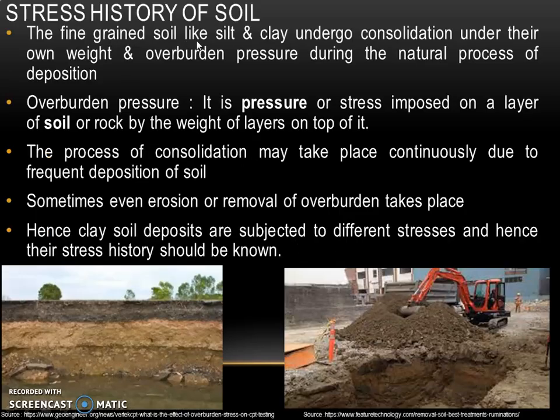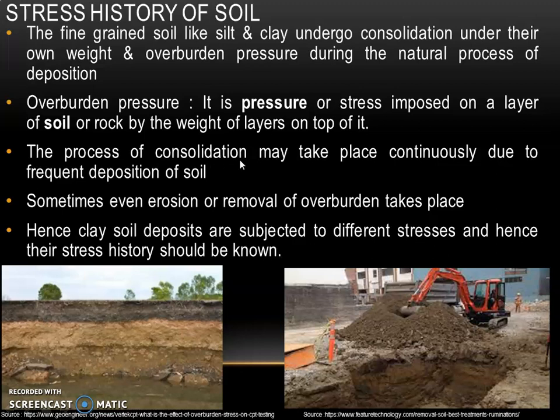The fine-grained soil like silt and clay undergo consolidation under their own weight and also overburden pressure during the natural process of deposition. Overburden pressure is the pressure or stress imposed on a layer of soil or rock by the weight of soil layers on top of it.